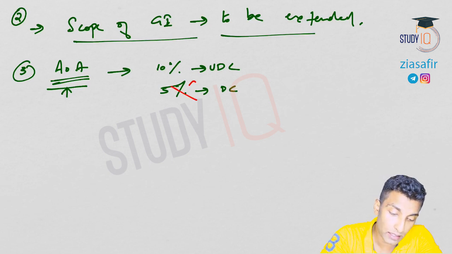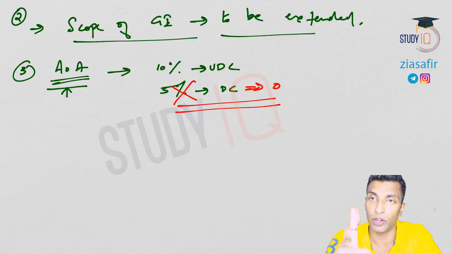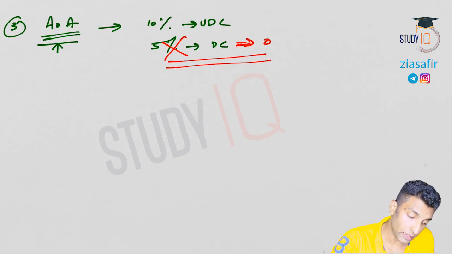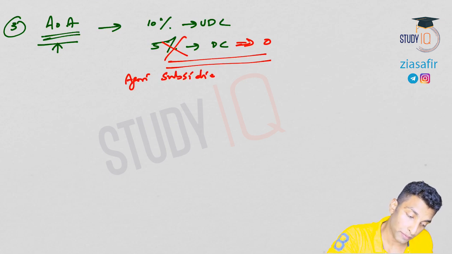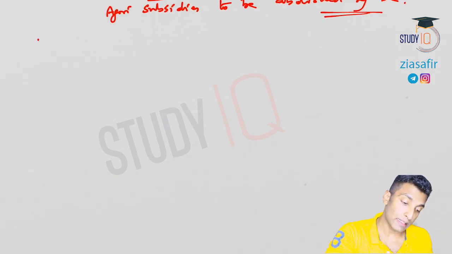Now the demand is that this 5% should be reduced to 0, so developed countries should completely eliminate the subsidies related to agriculture products. Let me write here: agriculture subsidies to be abolished by developed countries.